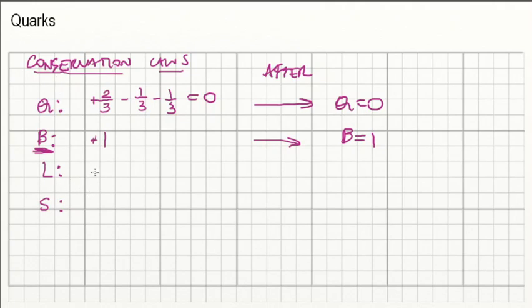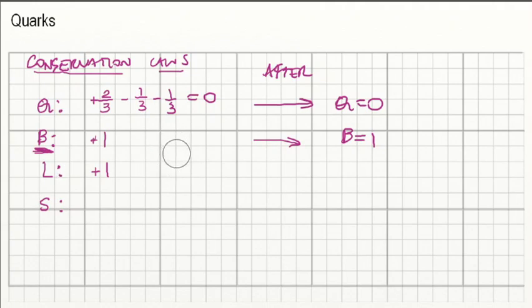Now, lepton number is really similar to baryon number, but it's the property of leptons. So electrons, for example, are leptons. Any lepton will have a lepton number of +1. And any antiparticle will have -1, both for baryon number and for lepton number as well.